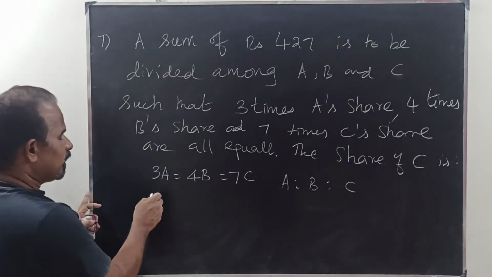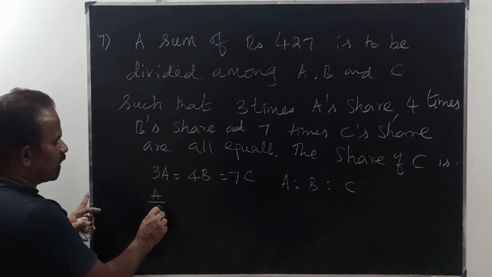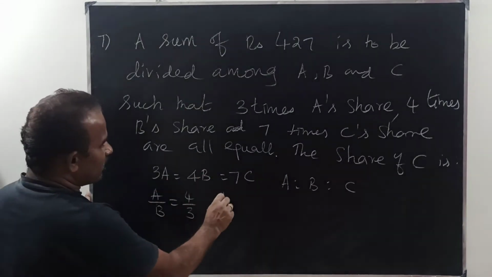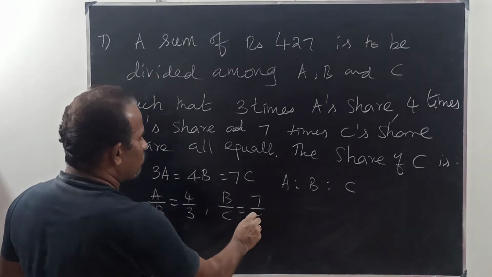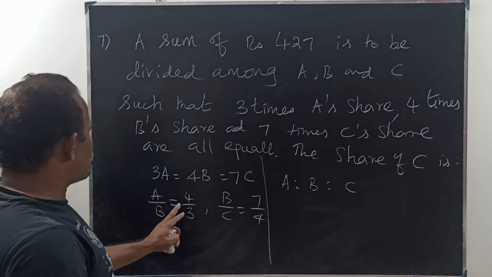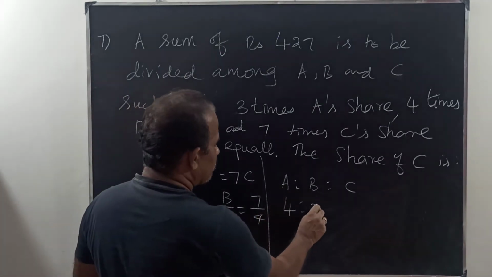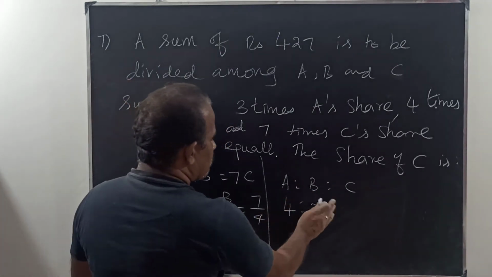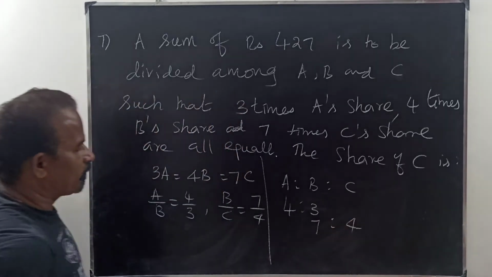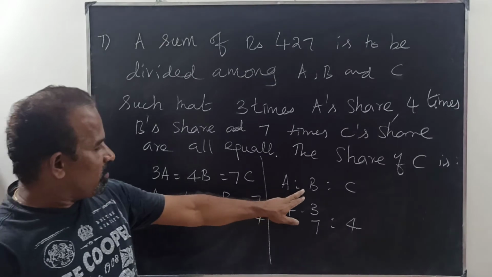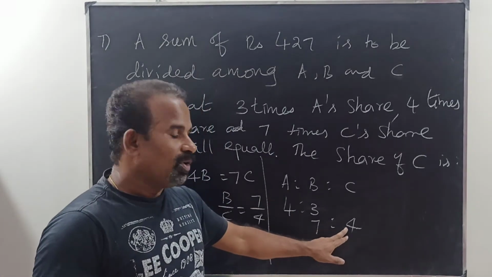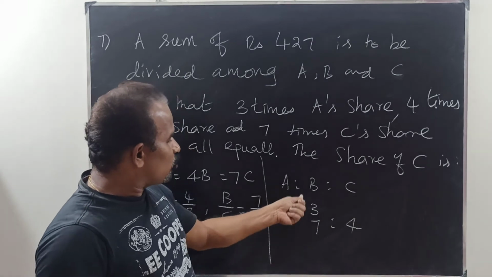What is A is to B? That is A by B. A by B is equal to 4 by 3. Similarly, B by C is equal to 7 by 4. A is to B is equal to 4 is to 3, B is to C is equal to 7 is to 4. You have to write like that. A is to B we know, B is to C also we know. We can find A is to B is to C.